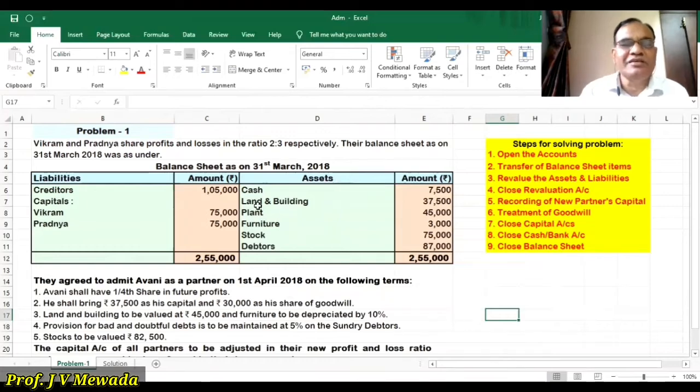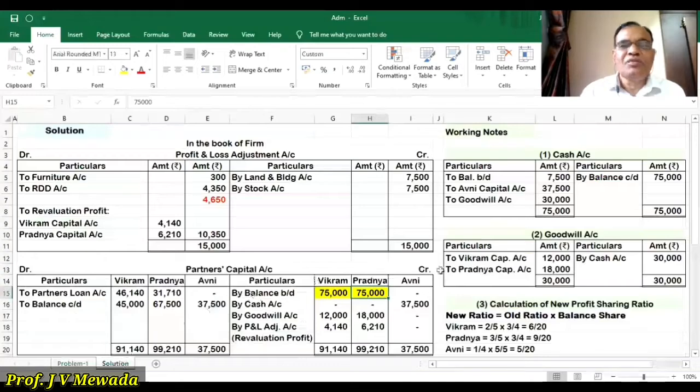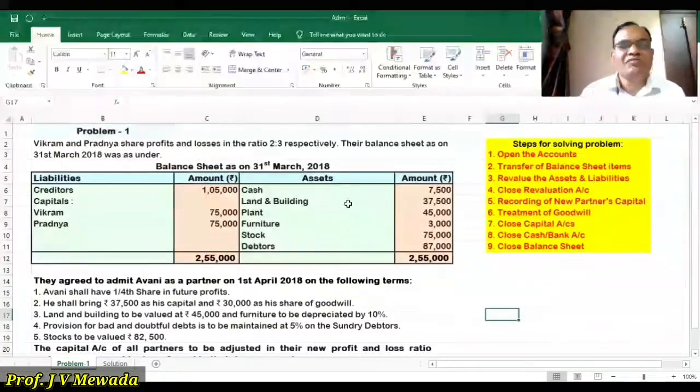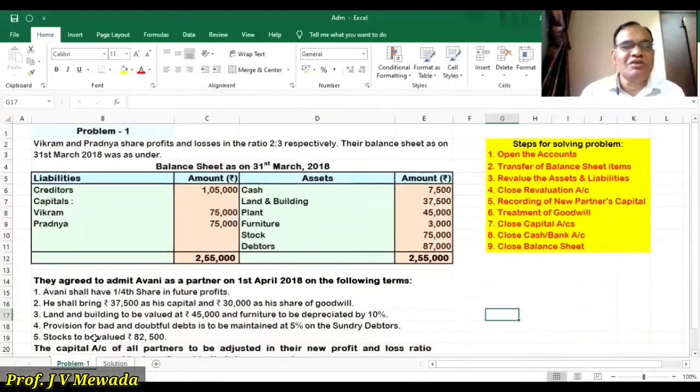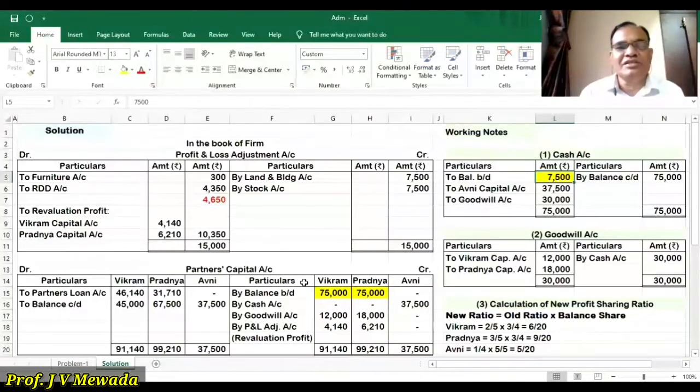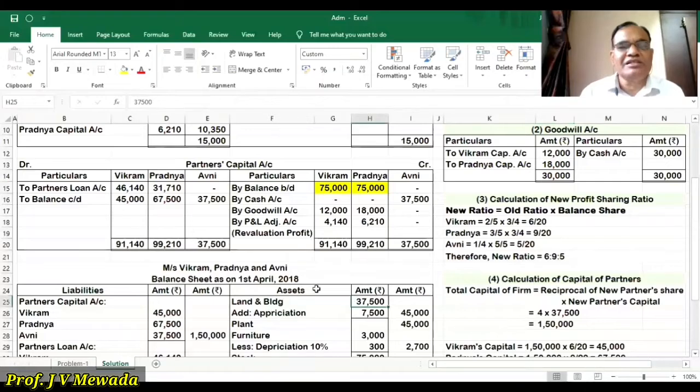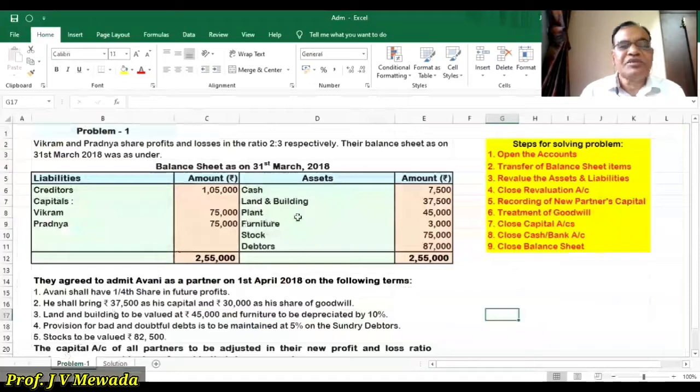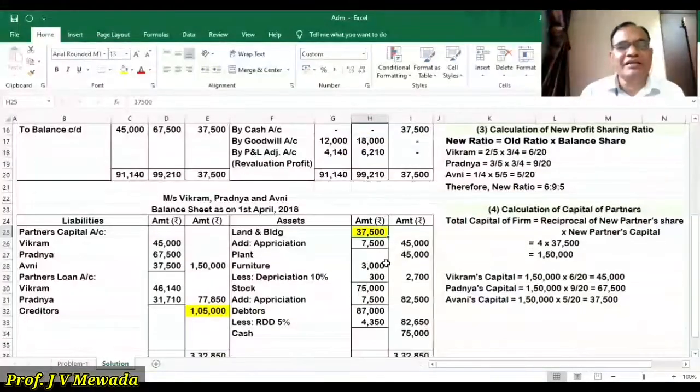So according to our second step, the liability side is over. Now we'll see the asset side. On asset side, we are having cash 7,500. So we are having working note, cash account, debit side 7,500, to balance brought down. Okay. Then we are having land and building 37,500. So in the balance sheet, in the inner column, we'll write 37,500 because there is an adjustment. Then we are having a plant 45,000. So 45,000 plant, again we'll be writing to outer column because there is no adjustment.